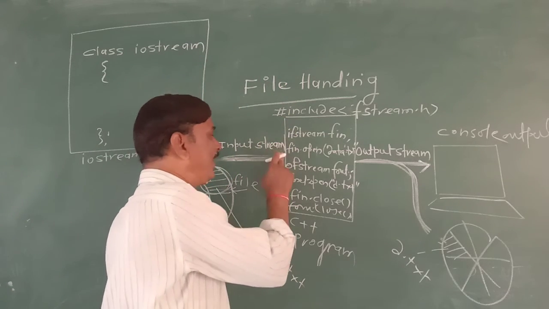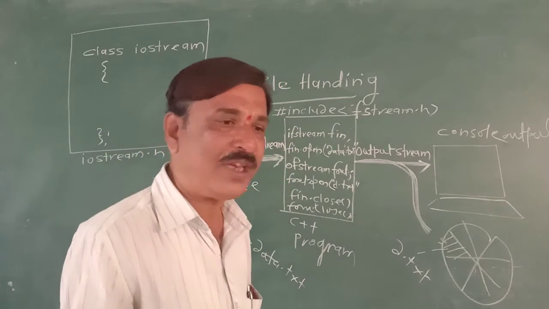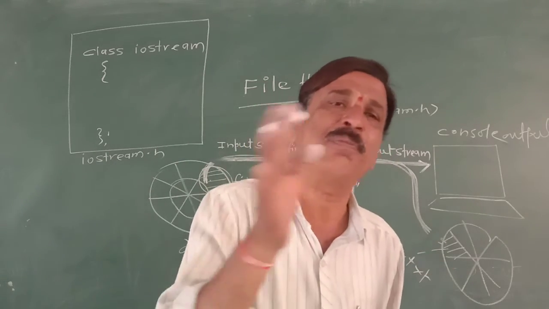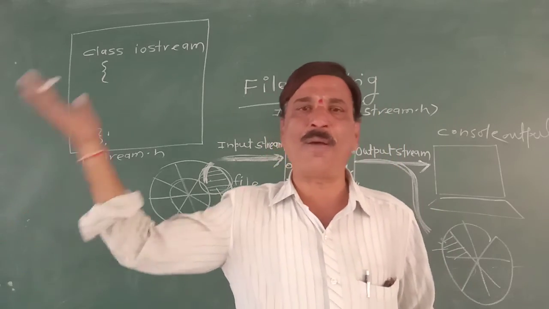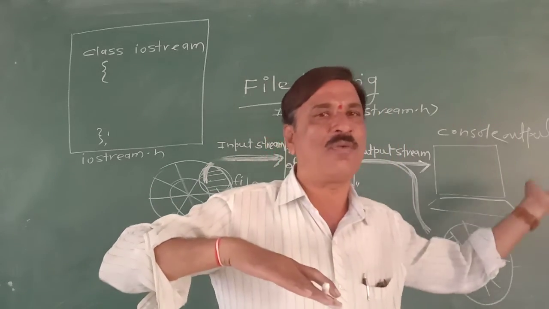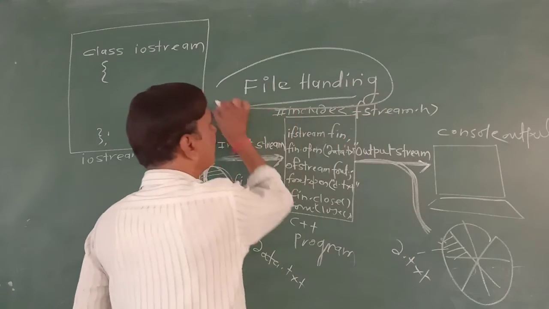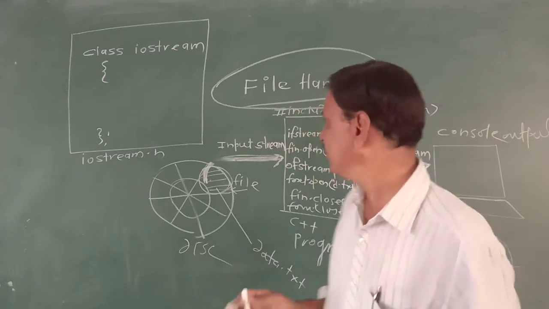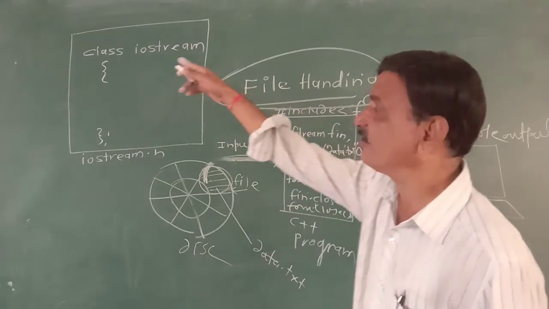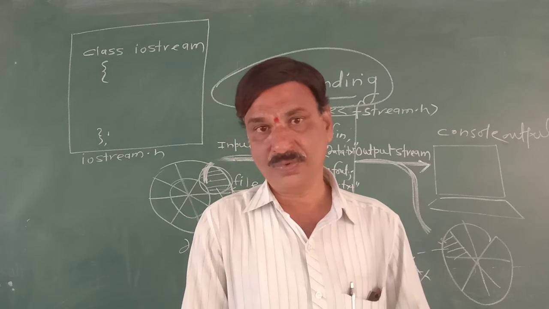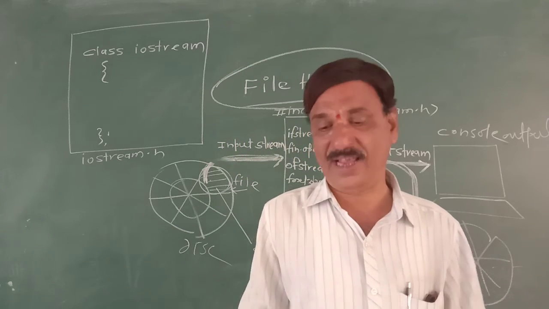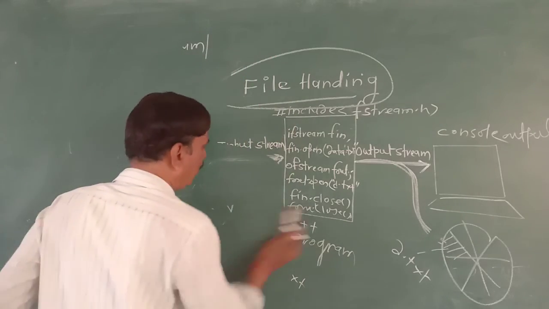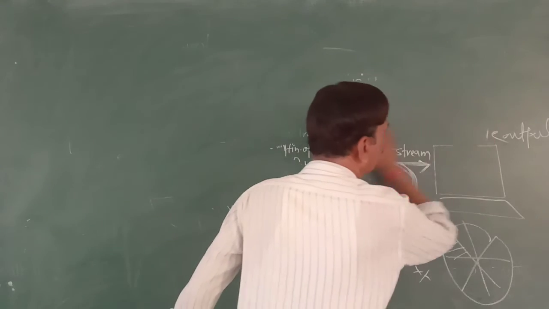So we can establish an input stream and connect a file to it, we can establish an output stream and connect a file to it, we can read from the file, and processed data can be sent to a file. That is called file handling. So class fstream and class iostream, these classes are called the IO system of C++.